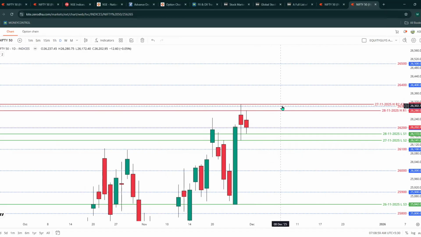But if it breaks, we are opening gap up, so it can go near 26,400, 26,500. Based on that data, we will end our session.